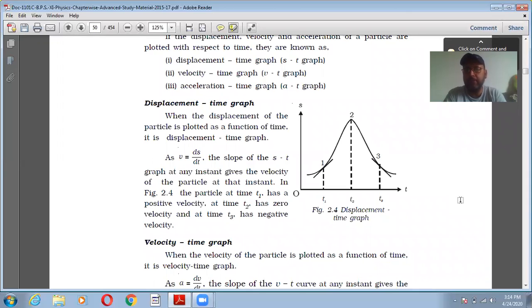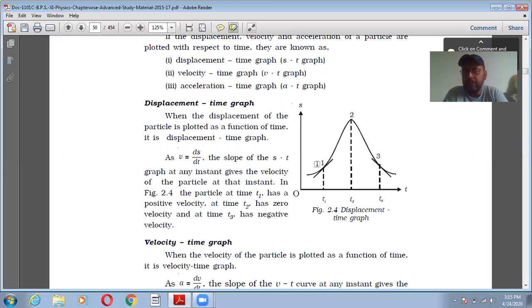What is a displacement-time graph? Time we always use on the horizontal axis and displacement on the vertical axis. So you can see here displacement versus time, and we know that velocity is the rate of change of displacement. So the slope of the displacement-time graph at any instant gives the velocity.